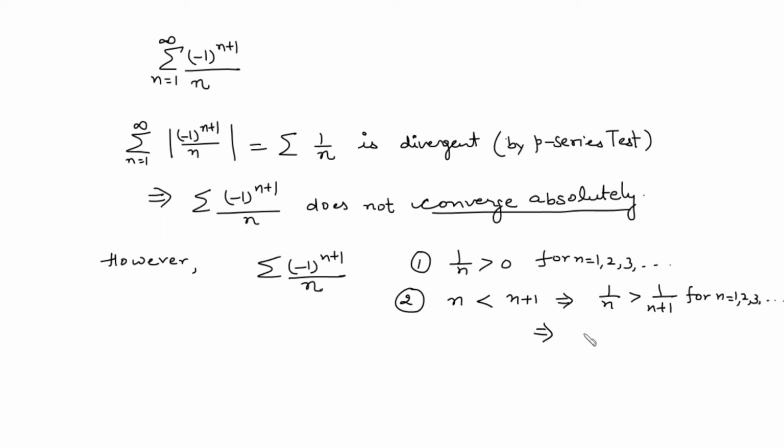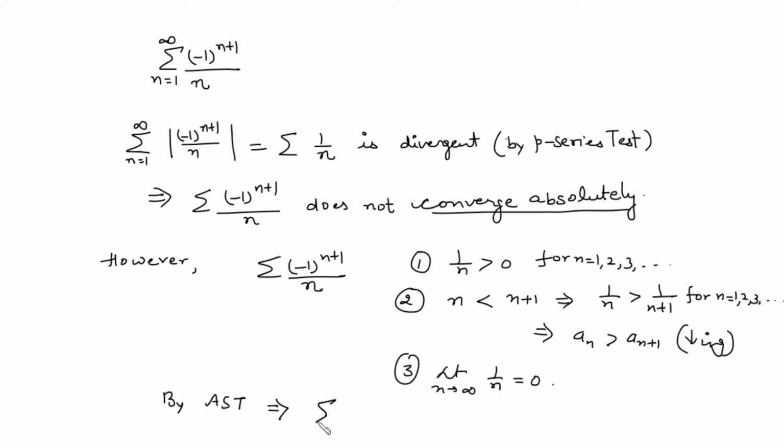So a_n is greater than a_(n+1), so the terms are decreasing. They are greater than 0, and the limit of the nth term is 0. All these three conditions are satisfied. Therefore, by the alternating series test, the given series (-1)^(n+1)/n is convergent.